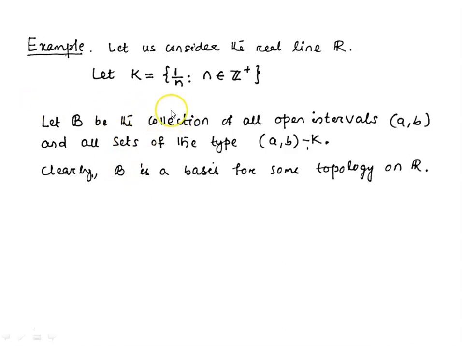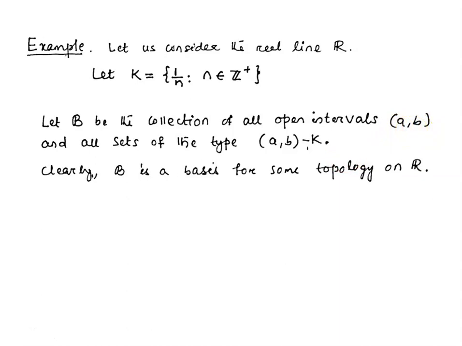So it is very clear. If we take any point on the real line, we can find a set of the type (a, b), which is a basis element, containing that point. So the first condition is satisfied. Similarly, the second condition will be satisfied if we take two open intervals and intersect them.